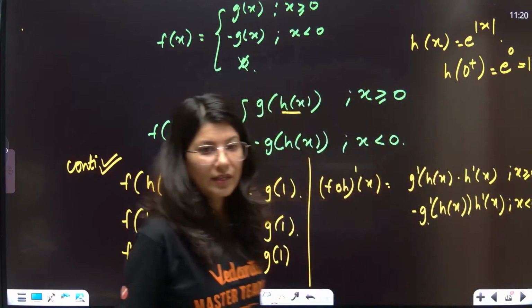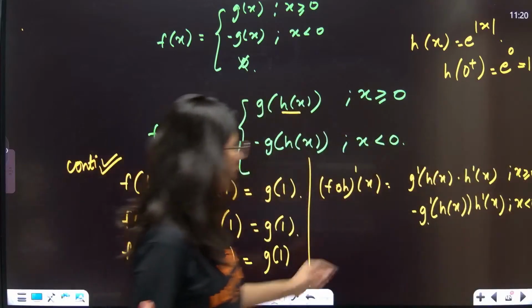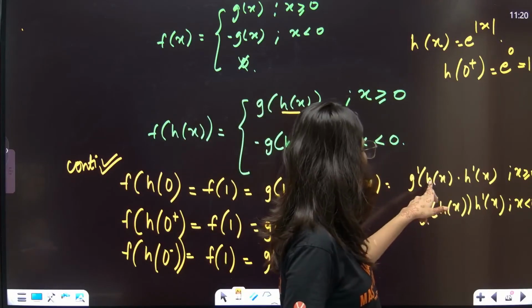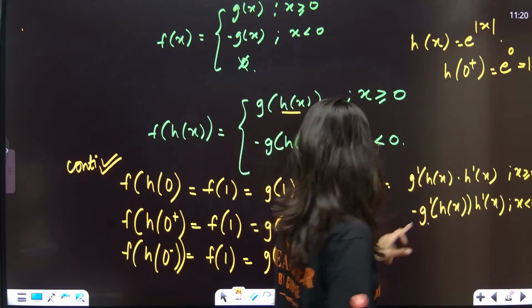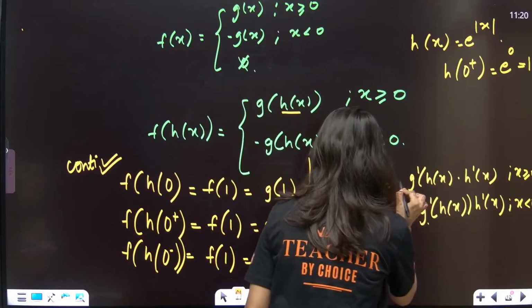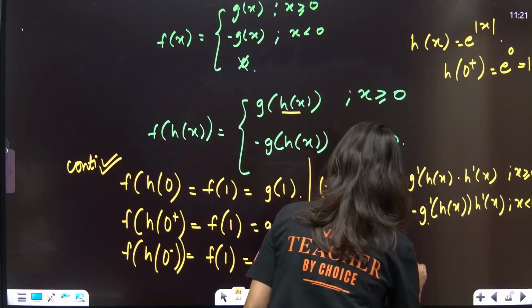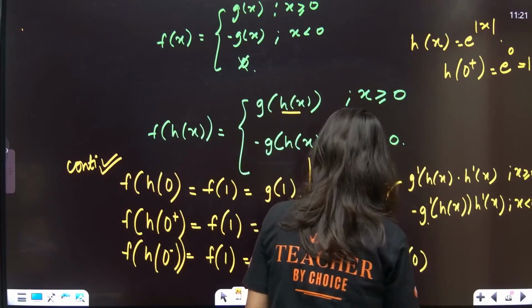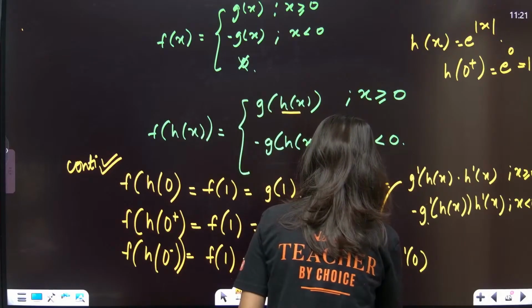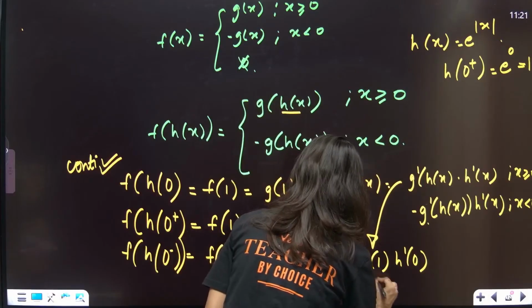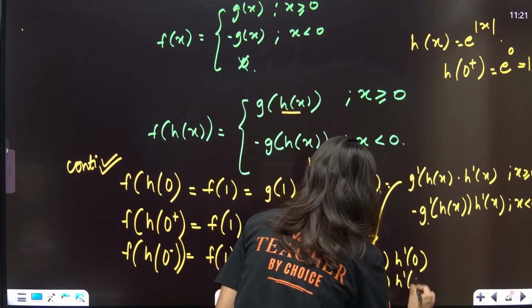Correct? Okay. Now g dash h of x, so if you put 0, h of 0 is only 1. So this is g dash 1 into h dash 0 plus, this is your RHD. And LHD will be what? Tell me. Minus g dash 1 into h dash 0 minus.